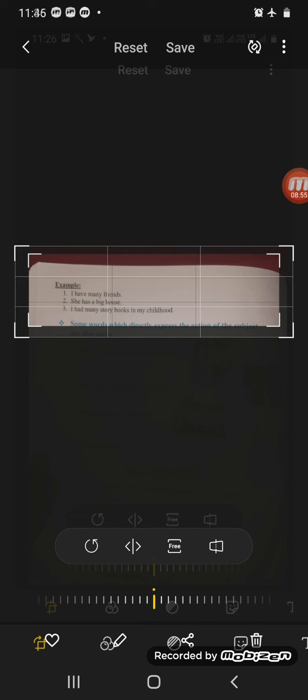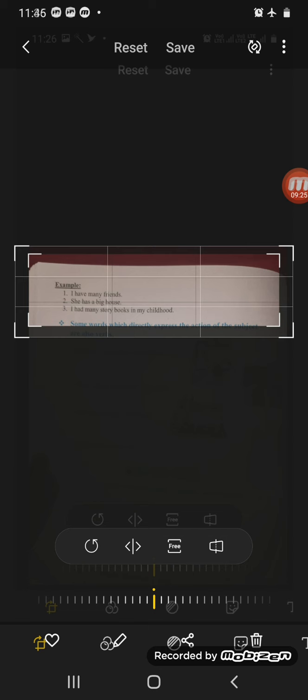Now she has a big house. Now she is singular, so they are using has. Now for have I can give you one more example. They have many friends. Now they is plural, तो they के साथ हम ये नहीं बोल सकते they has many friends. We have to definitely say they have many friends. Now third one, I had many storybooks in my childhood. I had many storybooks, so here had is past tense.